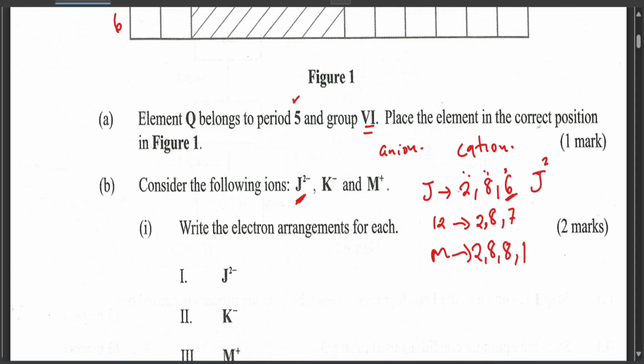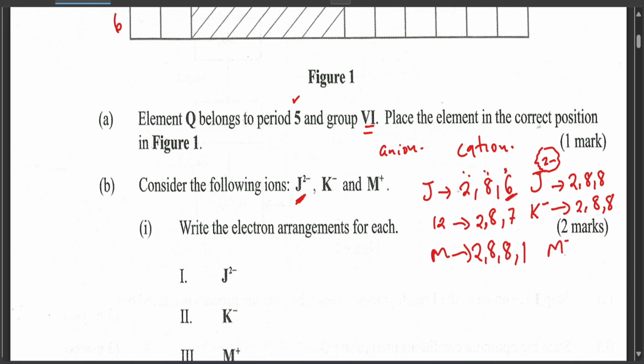For the first one, J2 minus, the electronic configuration of this will be 288. That is because it gained 2 electrons. So when you observe something like 2 minus, just know it gained 2 electrons. So therefore, from having 6, if you add 2 to 6, you get 8. So it becomes 288. For K minus, it means that you just added 1 electron into it, therefore having 288.